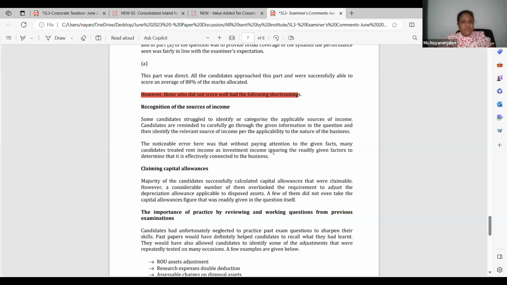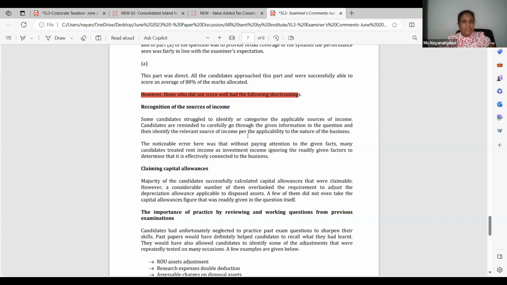The recognition of sources of income: some candidates struggled to identify or categorize the applicable sources of income. Candidates are reminded to carefully go through the given information. You have to read the question carefully and then identify the relevant source of income per the applicability to the nature of the business. That's why the pre-seen was given earlier, so familiarize yourself with the company and apply these things to get high marks.